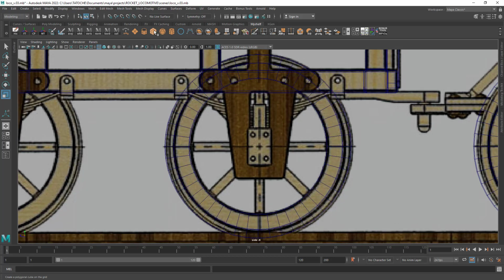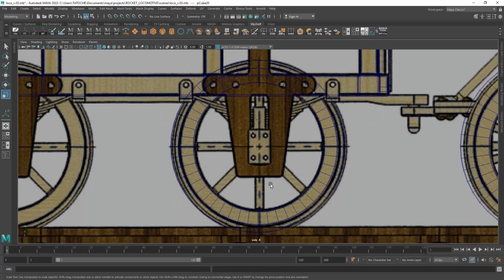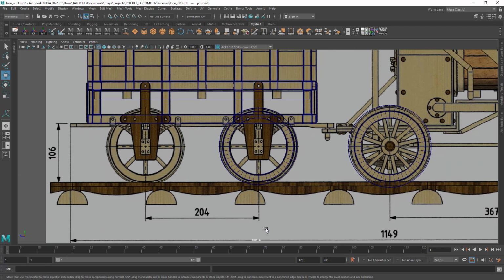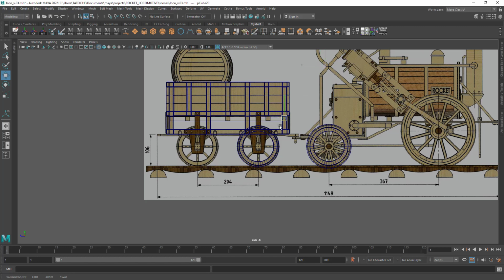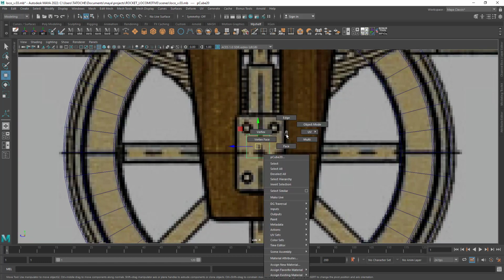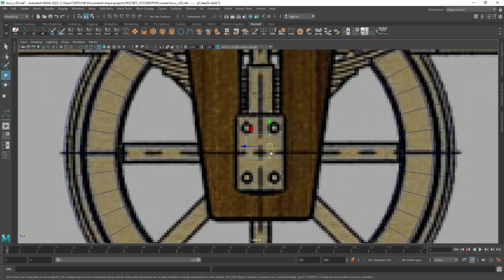Now let's create spokes. Create a primitive cube. Now move vertices or use the scale tool to get the spoke shape. I prefer move vertex.